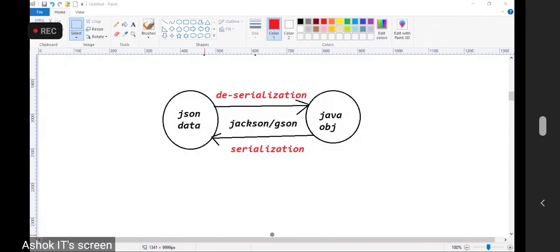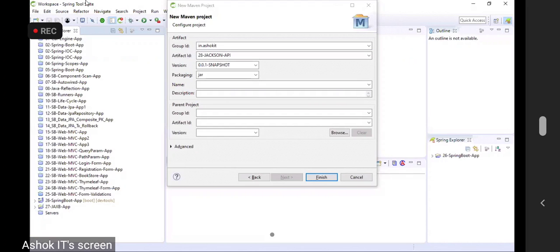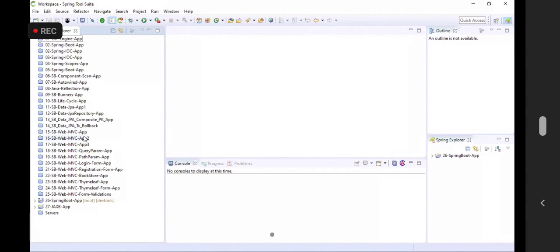My screen is not visible. One second, guys. Sorry. Can you guys look at my screen? Are you able to see my IDE now?